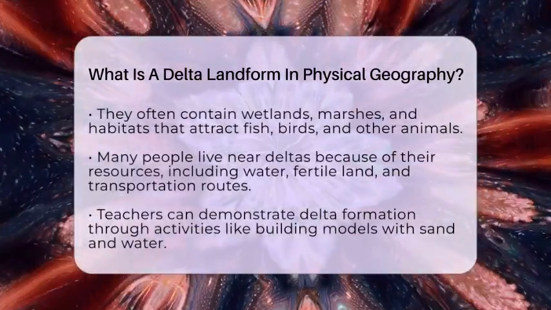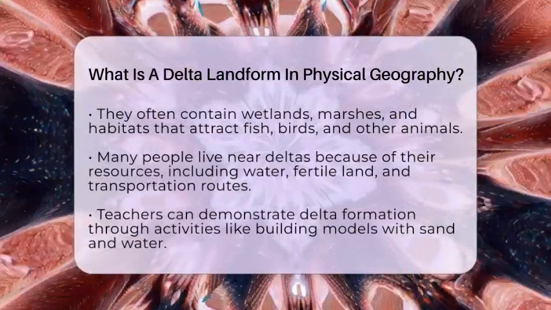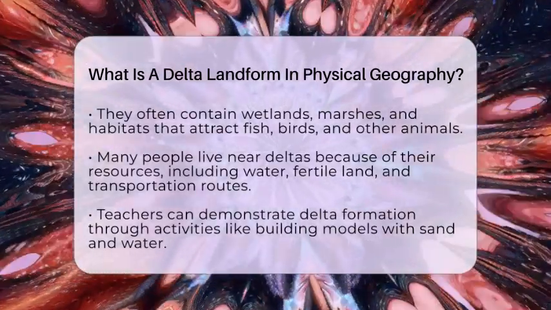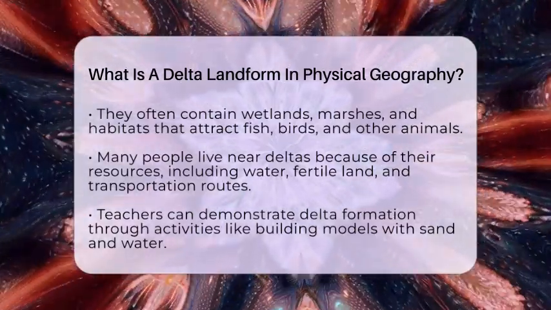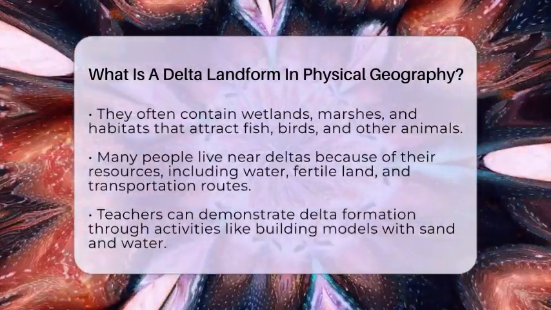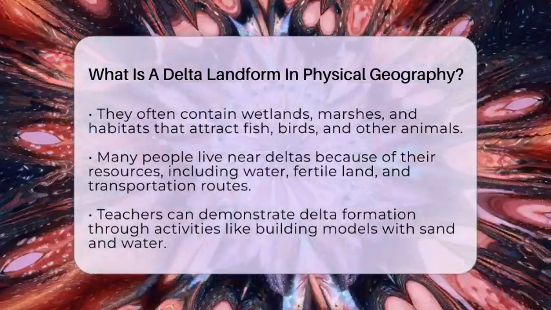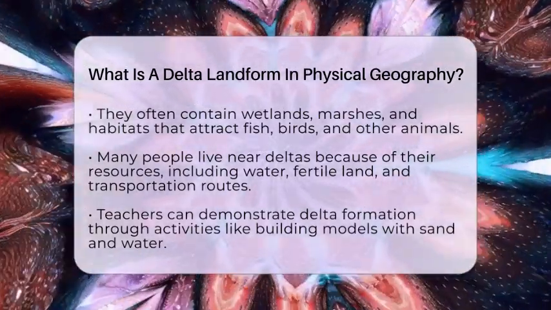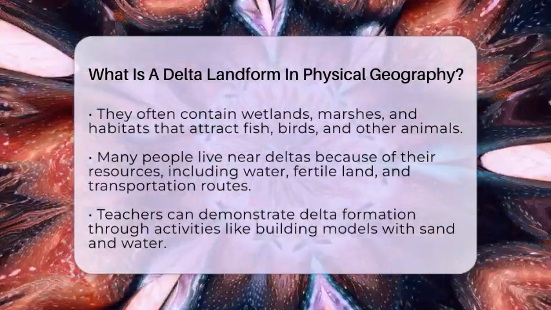Deltas are very fertile because the deposited soil is rich in nutrients. This makes them ideal for farming and supports many plants and animals. They often contain wetlands, marshes, and habitats that attract fish, birds, and other wildlife. Many people live near deltas because of the good soil and access to water for fishing, farming, and transportation.